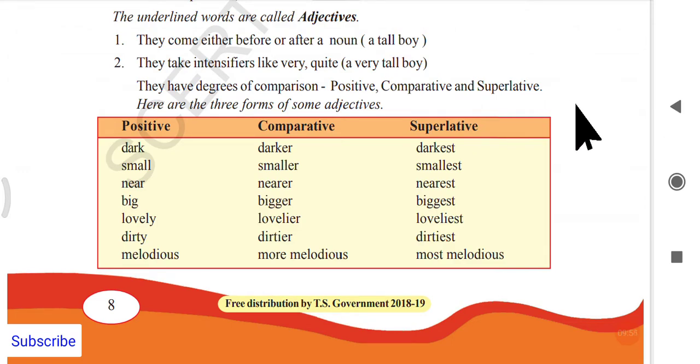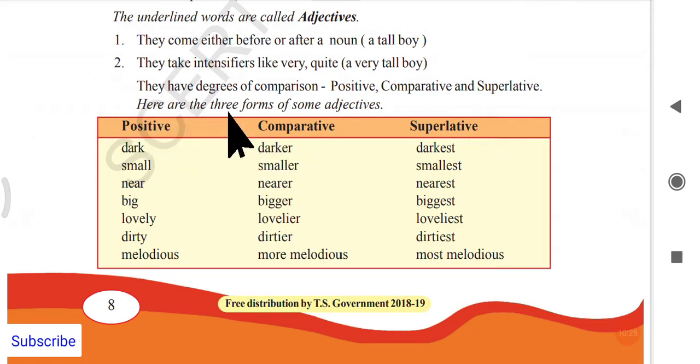So please refer to my playlist. In the grammar playlist, you will find the degrees of comparison video. Please go through the degrees of comparison video on adjectives. In that you will get the complete lesson of degrees of comparison, how to change a sentence from positive to comparative, comparative to superlative, superlative to positive, everything. So our whole lesson is there on the degrees of comparison in the playlist. You can just go through it after reading the text.